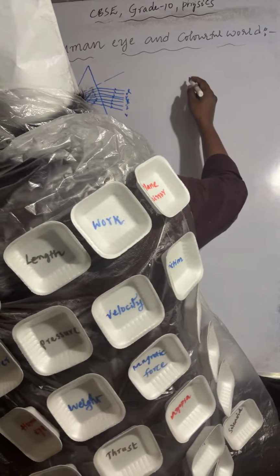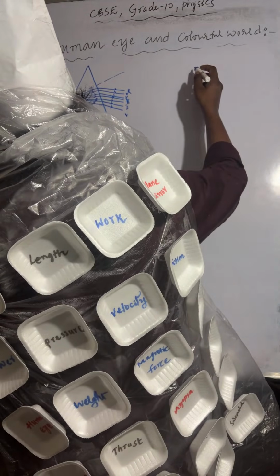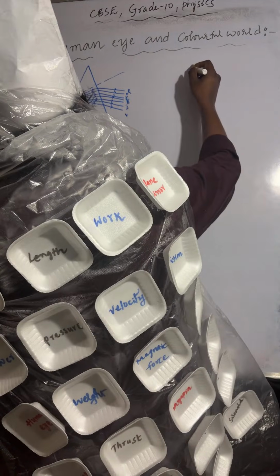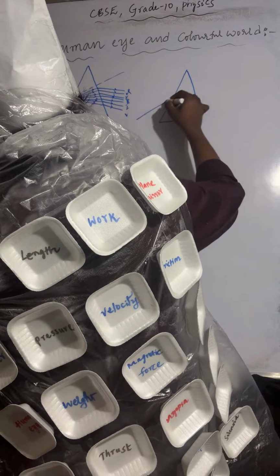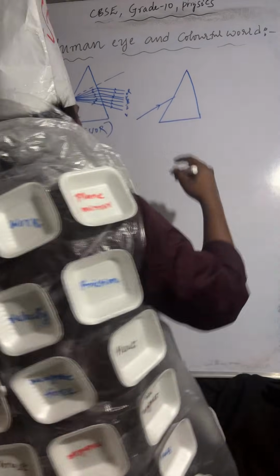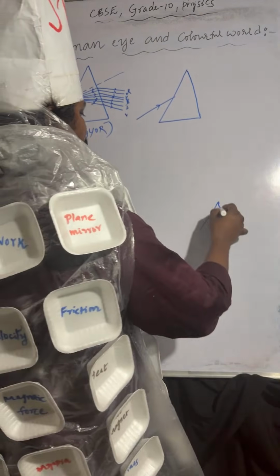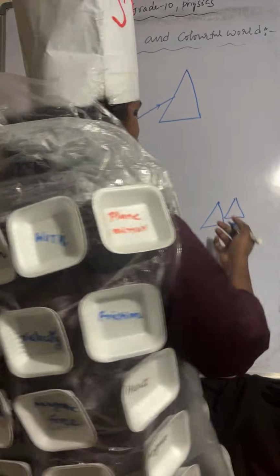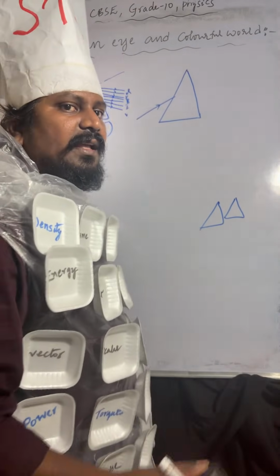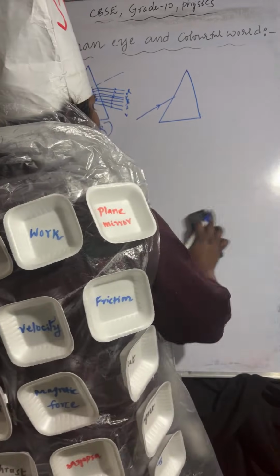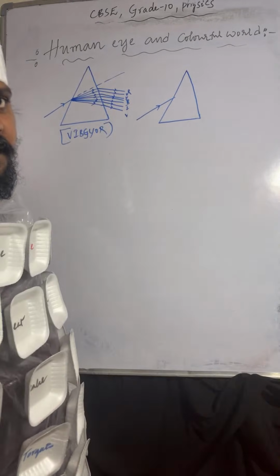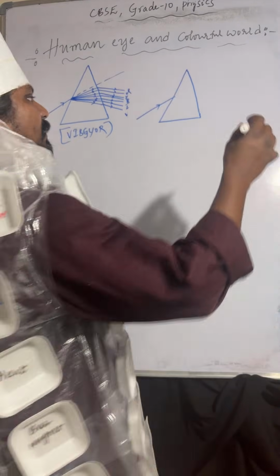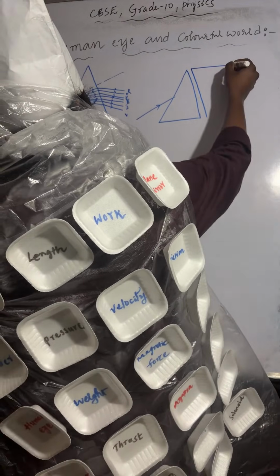Next one, through a water droplet also we can say. Actually Newton sent white light through a prism. It split into 7 colors. He wanted to split the colors further, so he placed a normal prism near the first prism, but he couldn't get anything. So what he did was place an inverted prism near the first prism. This is the inverted position of the prism, like this. So he placed it like that.